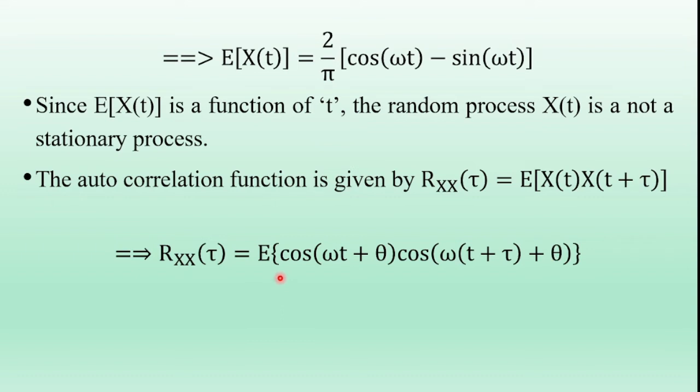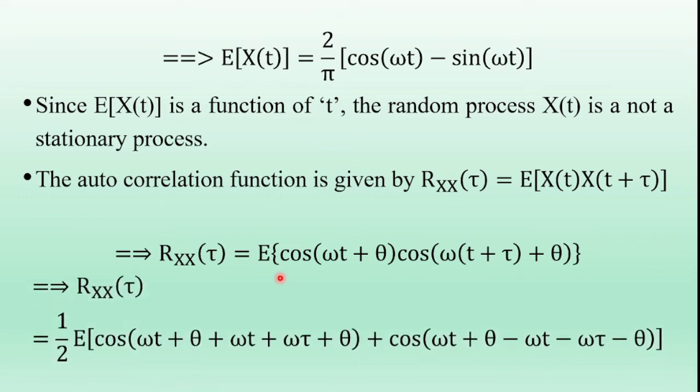So now here the within the bracket term is 2 cos A cos B. Now where the 2 is missing, multiplying numerator and denominator by 2, our Rxx of tau is equal to 1 by 2 into expectation of 2 cos A cos B. So 2 cos A cos B is cos of A plus B plus cos of A minus B. So expectation of cos of omega t plus theta plus omega t plus omega tau plus theta,